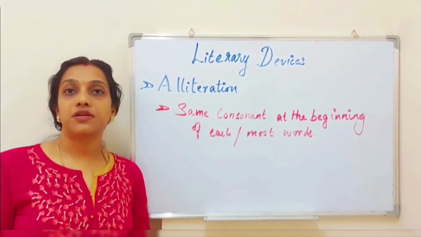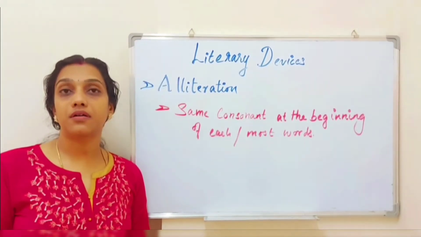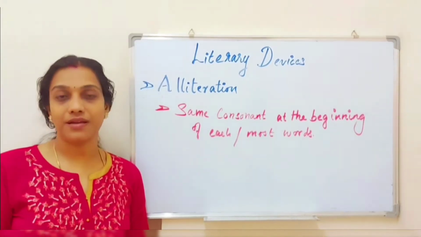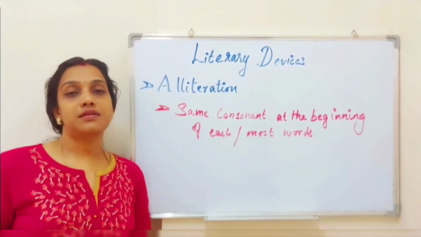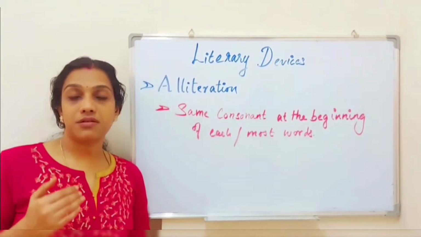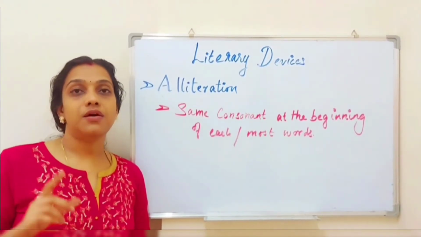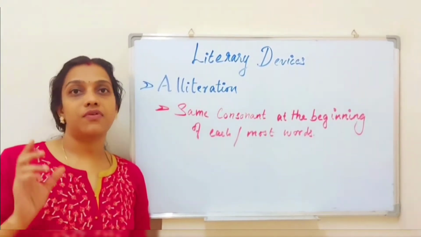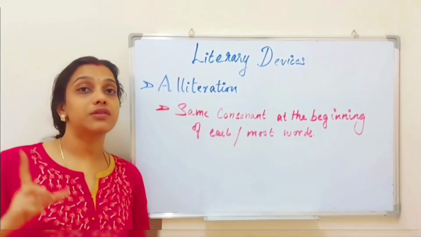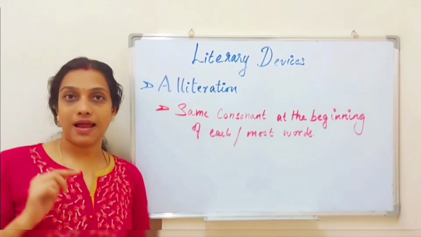Poetic devices are special language tools that are used to enhance the beauty of the poem. They give a rhythm to the poem and make it more attractive or more beautiful, right? Such a device is alliteration. Alliteration is a poetic or literary device in which the first consonant or sound of every word, the beginning of each word or most of the words, will be starting with the same consonant or having the same sound. That is known as alliteration.